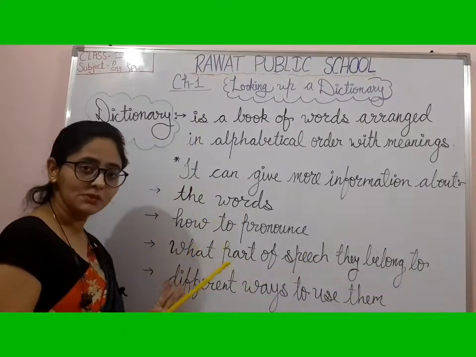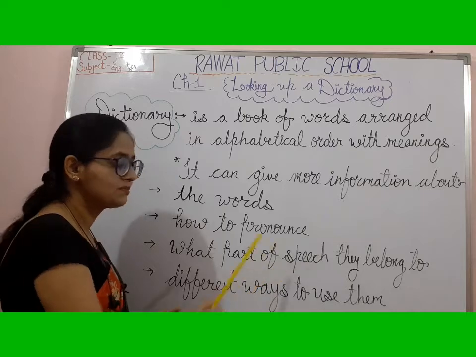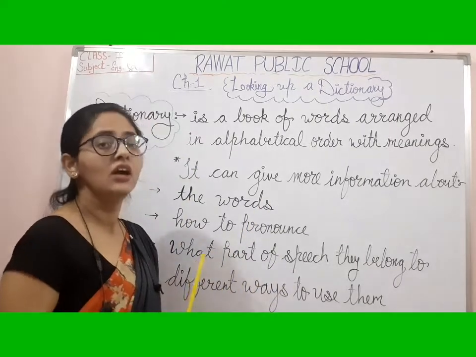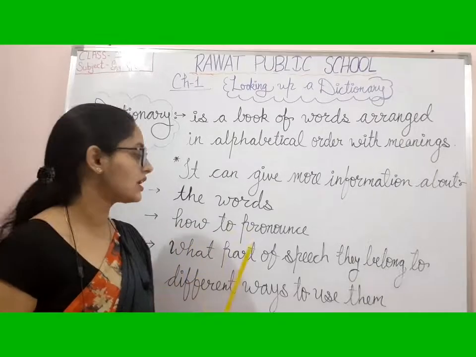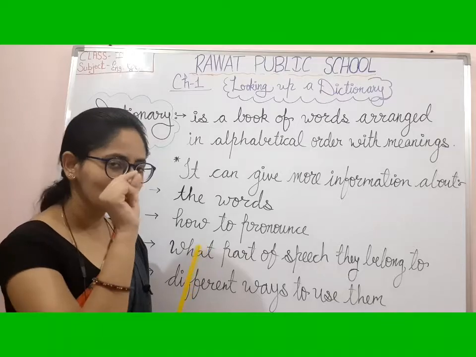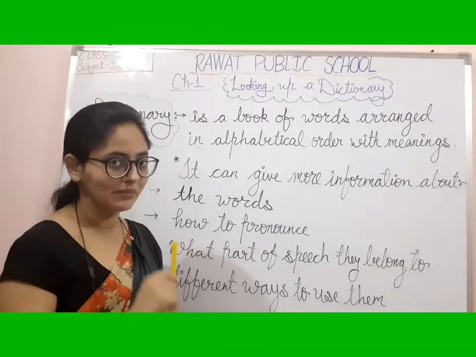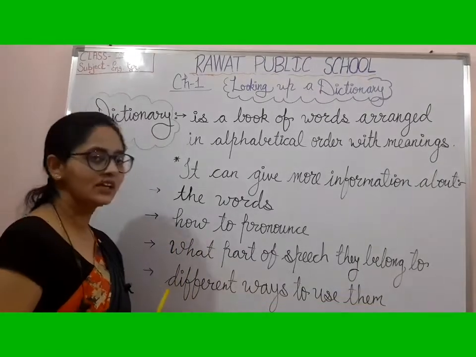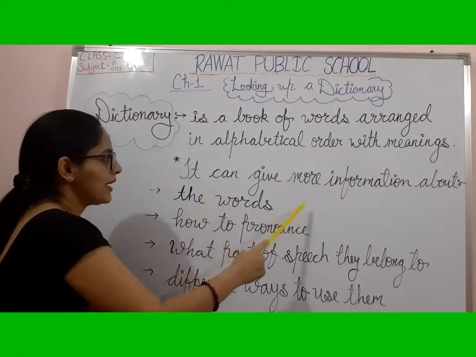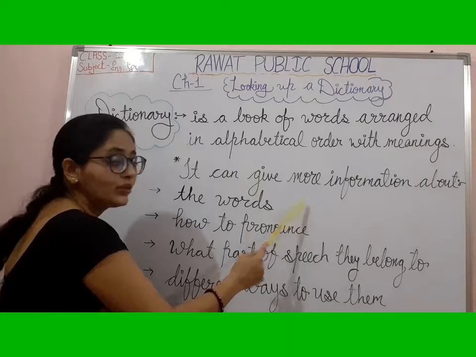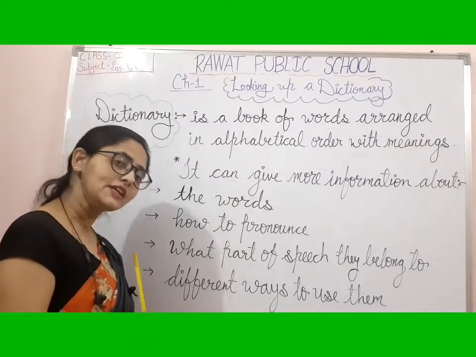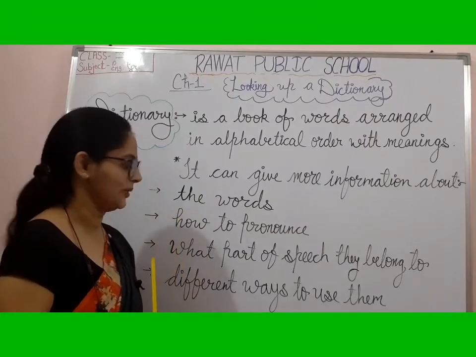So the dictionary helps us to know which part of speech that word belongs to. वो जो word है वो किससे belong करता है, कौन से part of speech से belong करता है. That is also written in the bracket near the word. If the word is a noun, there will be written in a bracket small letters N-O-U-N, noun. It means this word is a noun. If this word is a verb, that is also mentioned there in the dictionary.